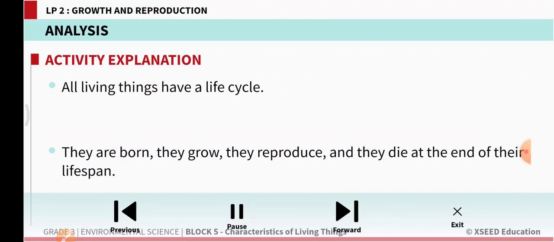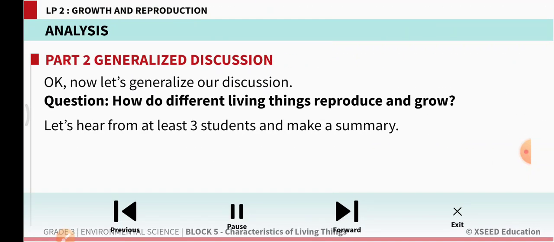All living things have a life cycle. Whether it is a human being, a dog, a plant, a butterfly or a bird, they have a life cycle. Life cycle means they have different stages in their life. So what are they? They are born, then they grow, they reproduce, and they die at the end of their lifespan, right?